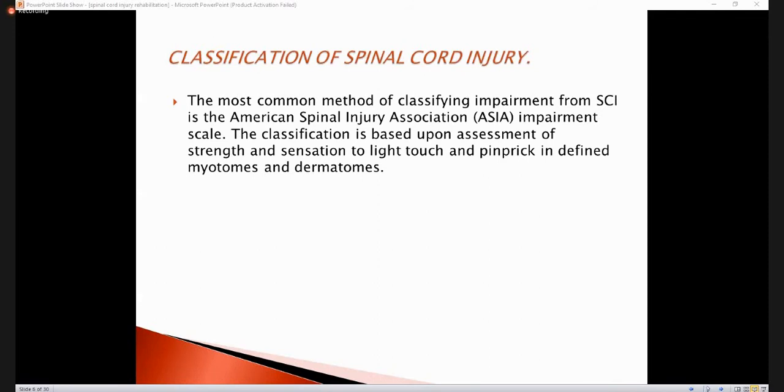For the classification of spinal cord injury, the most common method is ASIA, the American Spinal Injury Association Impairment Scale. It was developed as a universal classification based on a standardized sensory and motor assessment. Using the ASIA scale, we check the patient based on strength and sensation, that is, it depends on the myotomes and dermatomes.